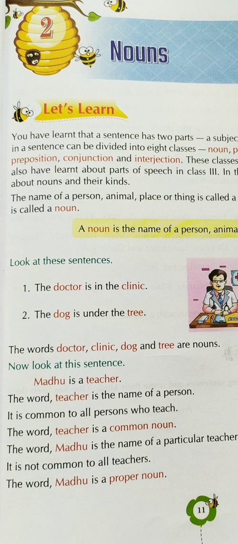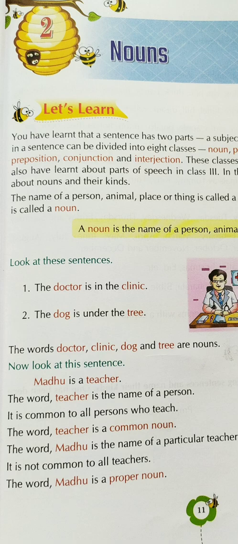The word teacher, if you see over there, is the name of a person. It is common to all persons who teach. Yes, that's true, I am also your teacher. Similarly, someone else is also your teacher. So teacher is common to all the persons who teach you. It might be a tuition teacher, a math teacher, an assistant teacher, like I am your English teacher. So this teacher is the name of a person, and it is common to all persons who teach. Similarly, the word teacher is a common noun.